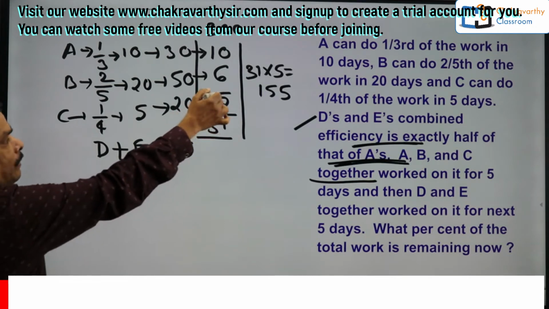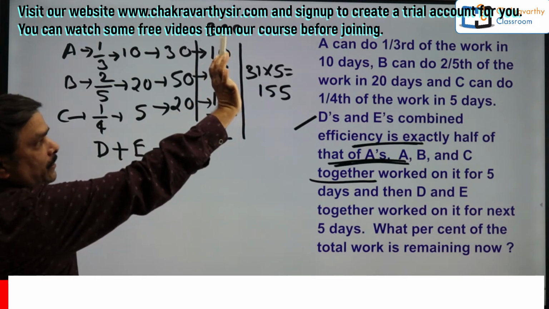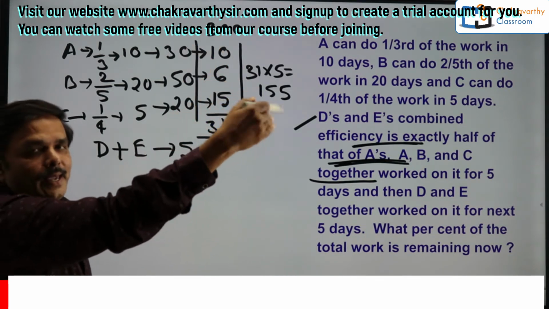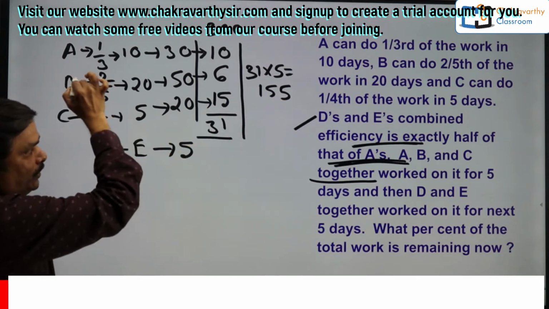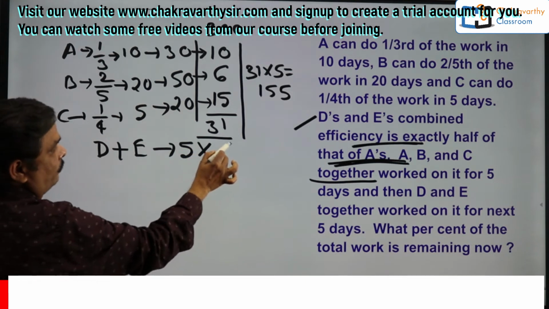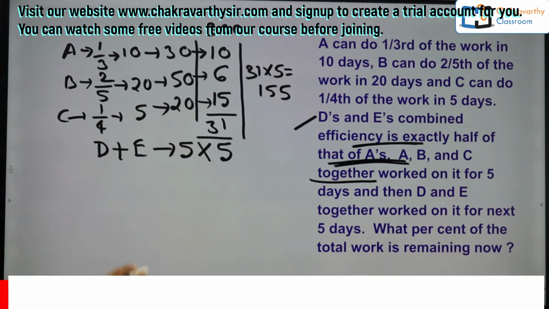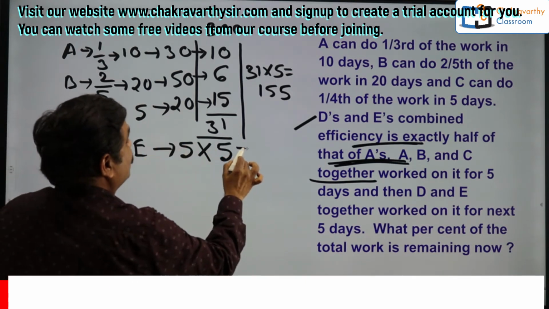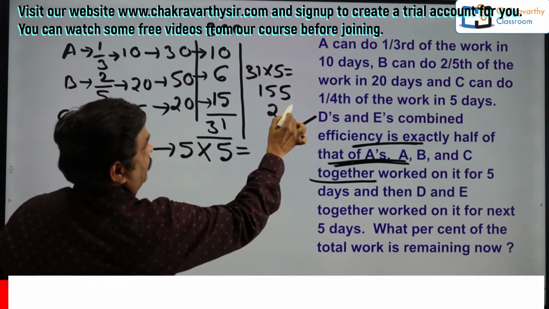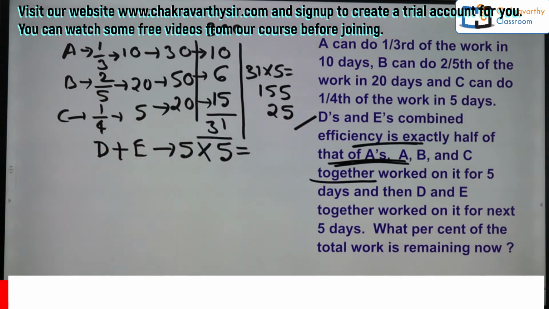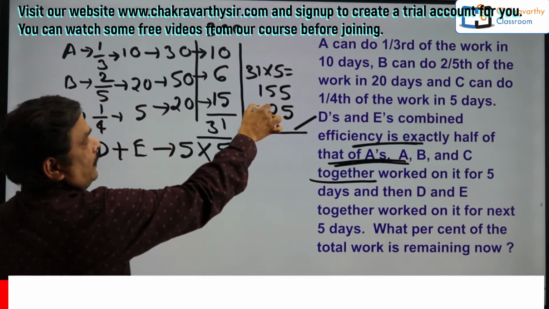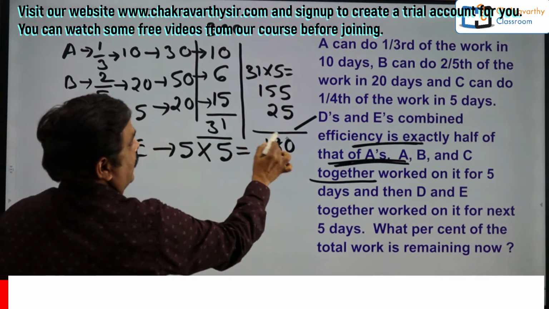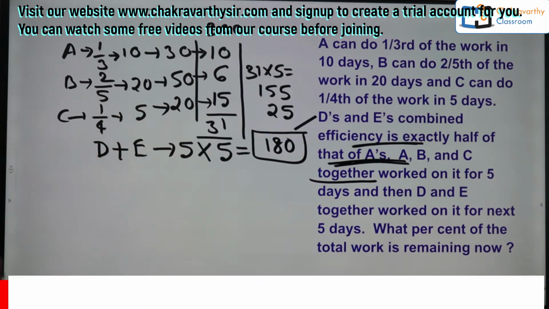Then after doing these 155 parts of work by A, B and C, then D and E, with efficiency of 5 units per day, worked for 5 days on that one. How much work is completed by combinedly these two? 25 parts. I'm adding up here. So this is 155 and 25. This is 150, 20, 170, 180 parts. Done. This is done. Now remaining work.